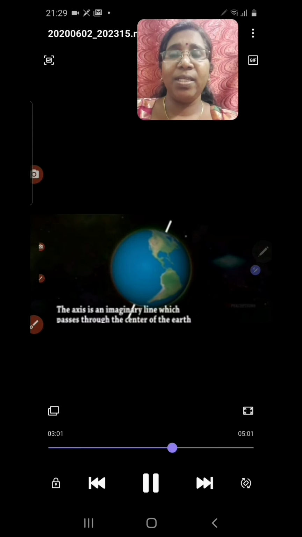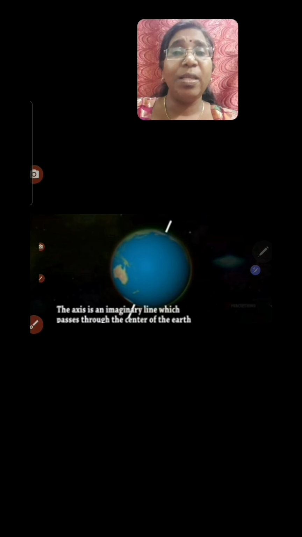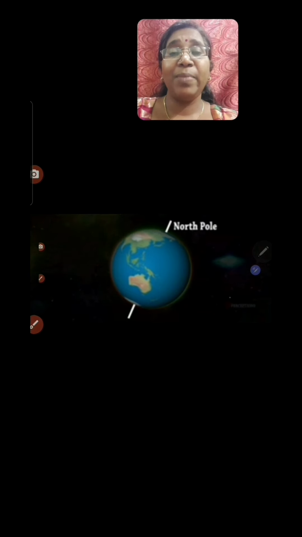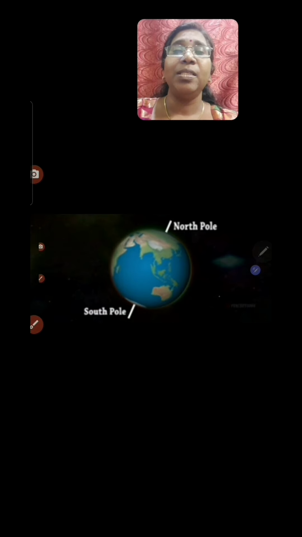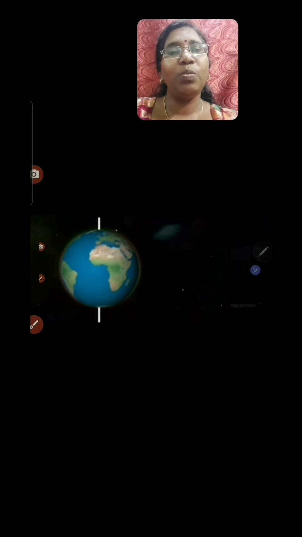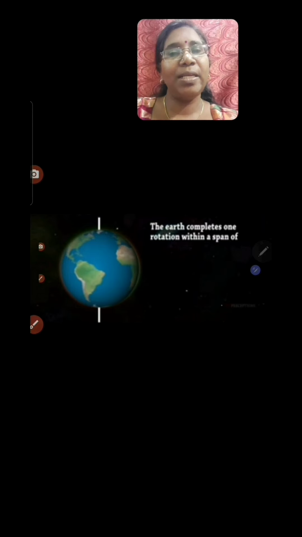Now, what is rotation? It is the spinning of the Earth on its own axis. Then what is an axis? An axis is an imaginary line that connects the North Pole and South Pole, and it is on this axis that Earth spins.